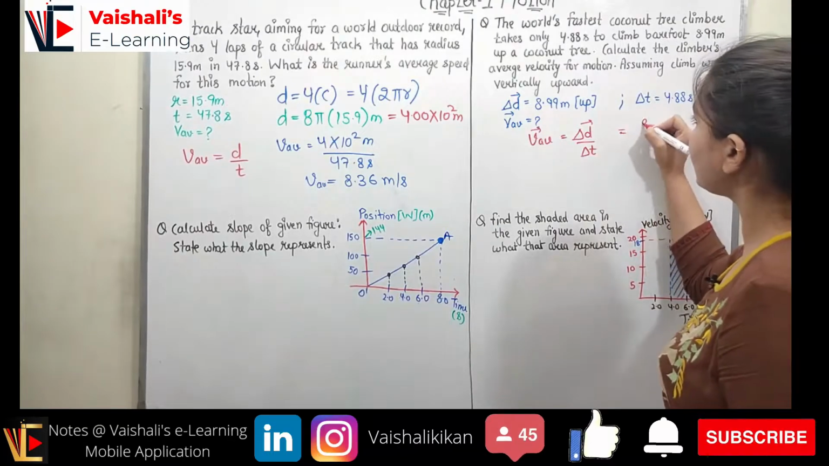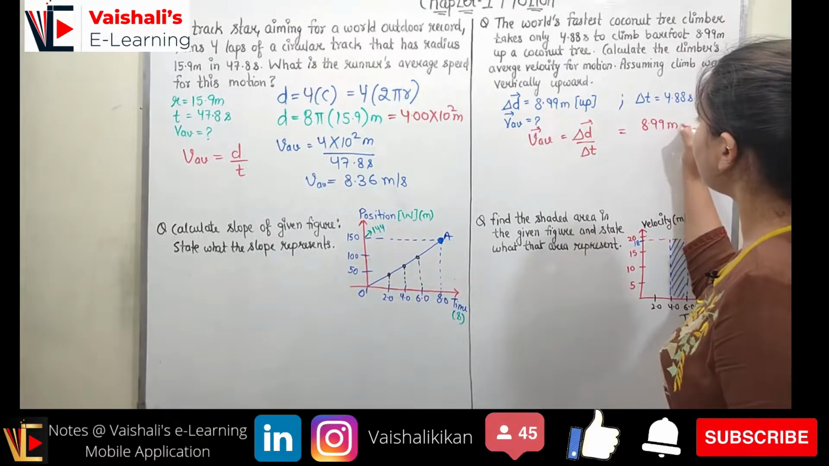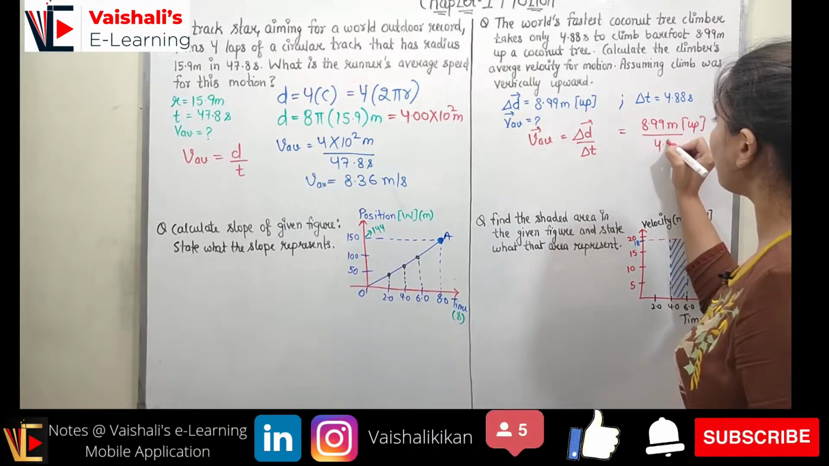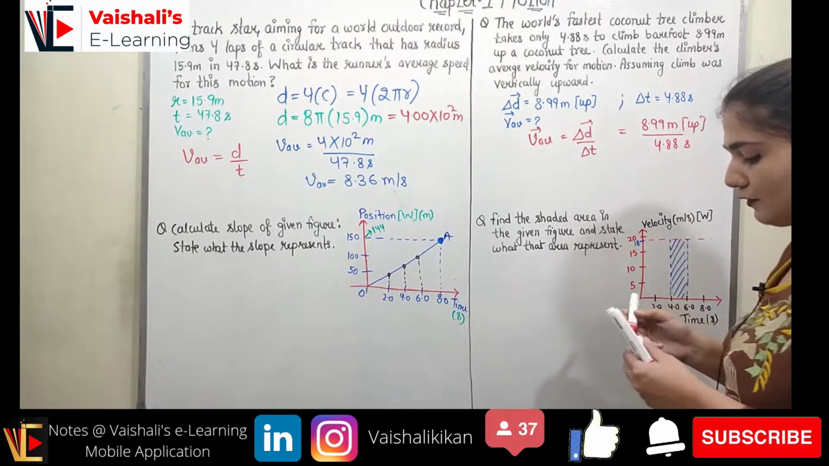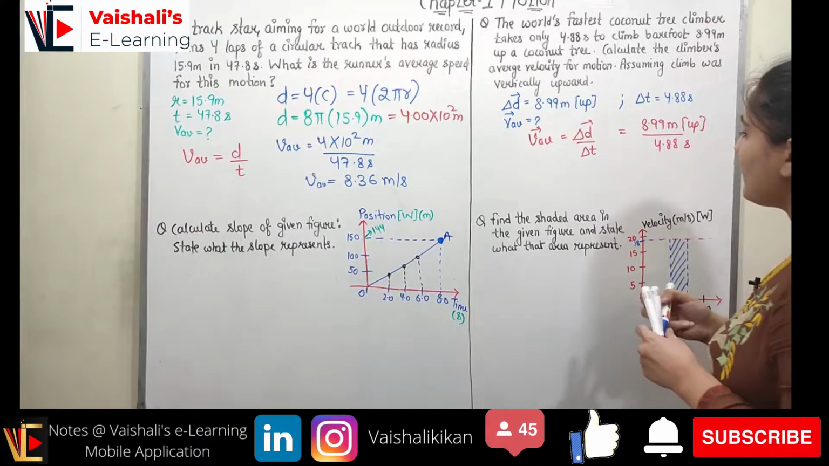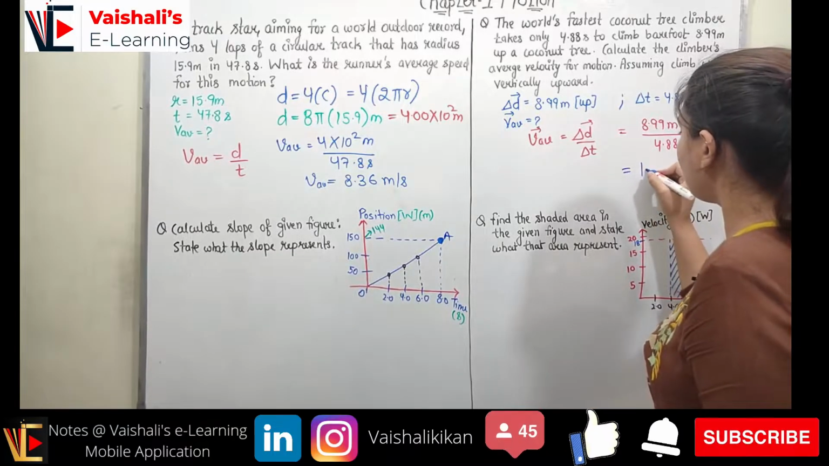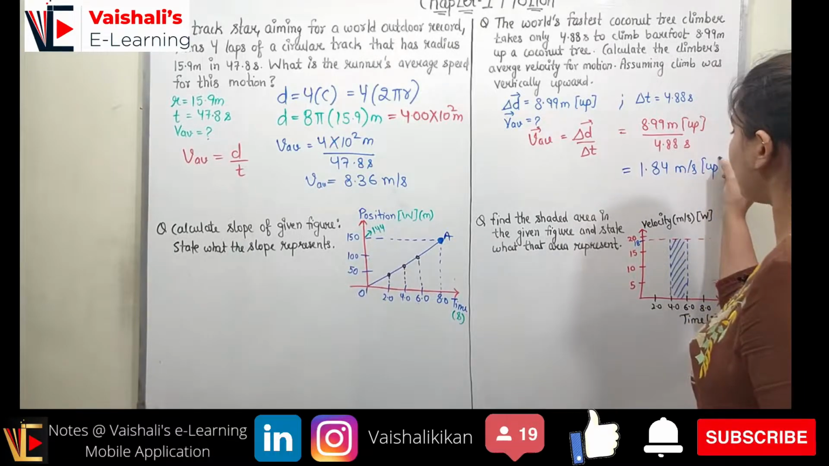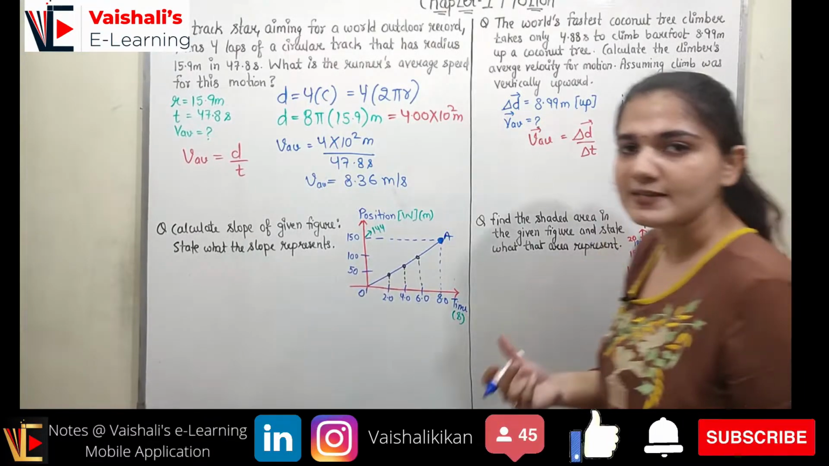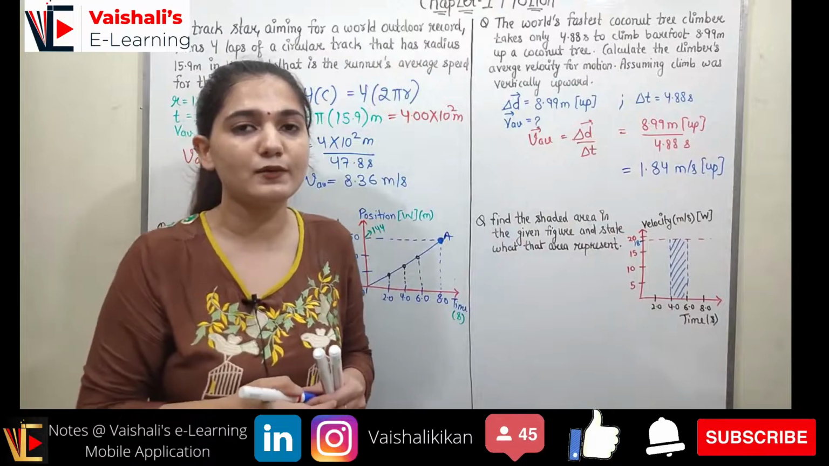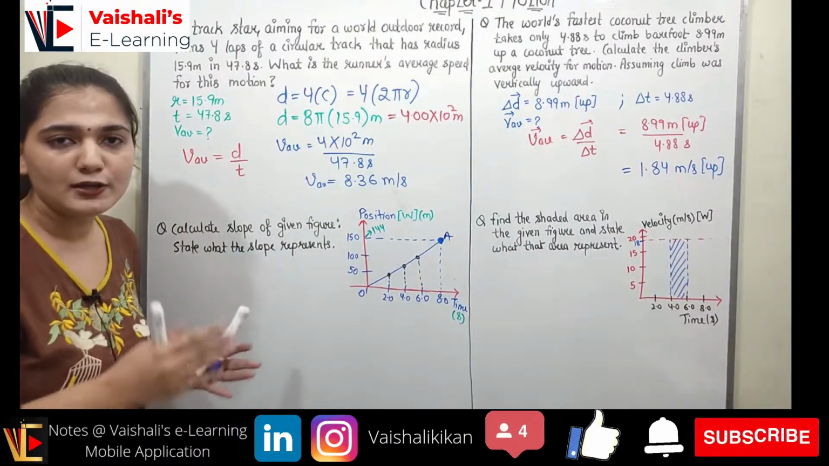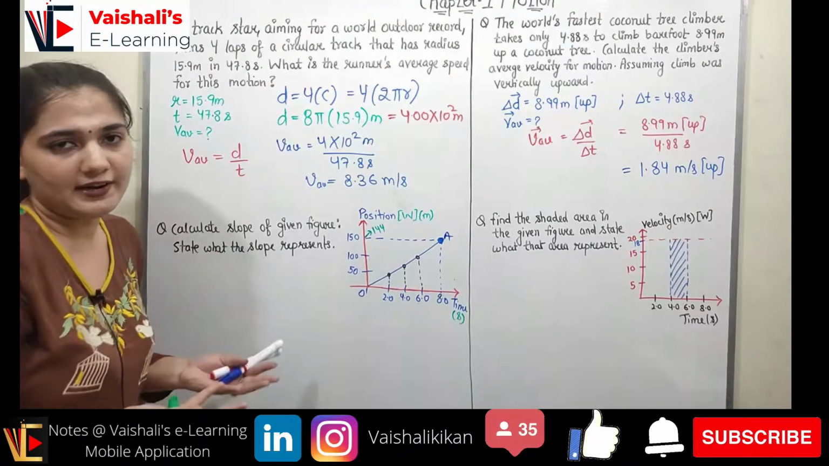So what is the del D? It is 8.99 meter in the upside direction, and what is the time? 4.88 seconds. So now when you compute it, it will be coming out to be equal to 1.84 meter per second in the upward direction. So always and always you have to specify the direction whenever you are dealing with the velocity, right? And whenever you are dealing with the speed, you can skip the direction, right?